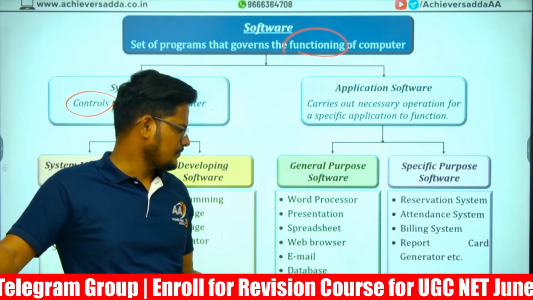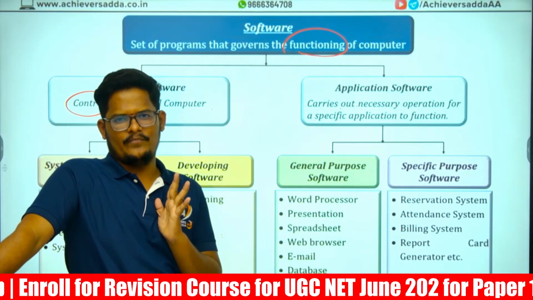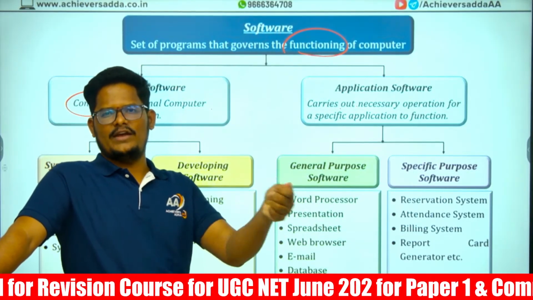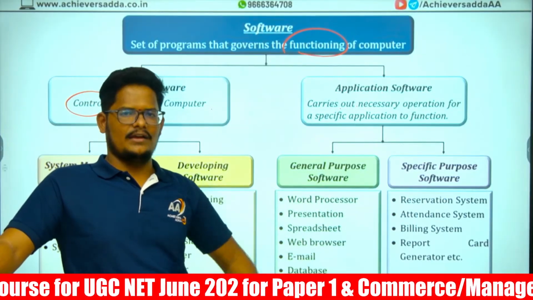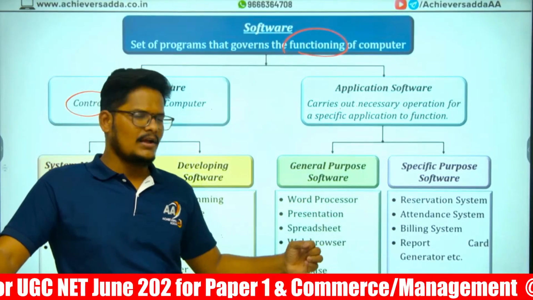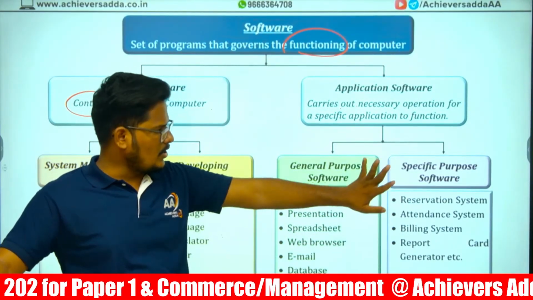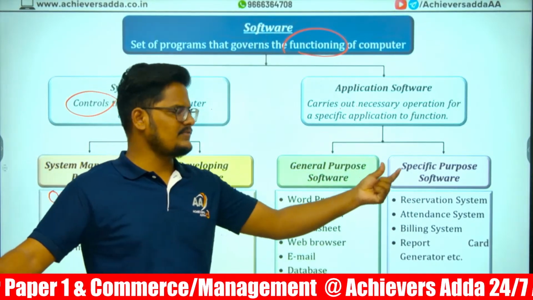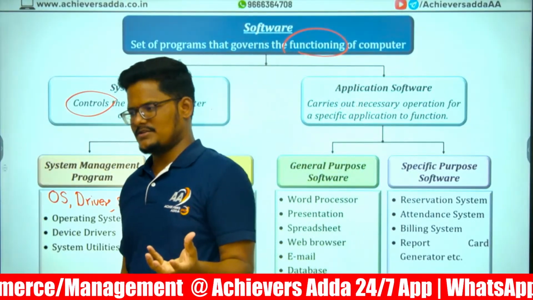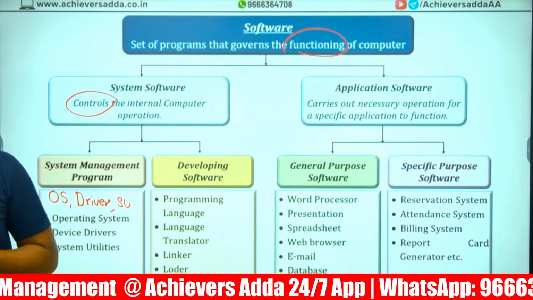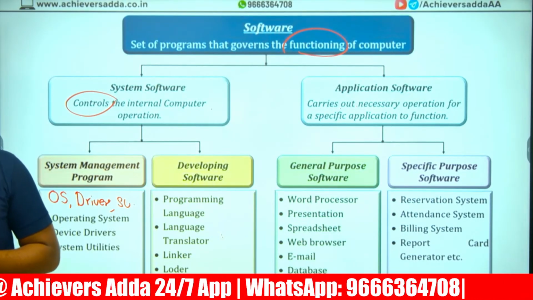And specific software means according to the user requirement. I need a biometric software in my college, that I will install. I need a reservation software in the railway station. I need a billing software in my purchase store. So according to the requirement of the user, we make software as per customization and install it in our computer. That is special purpose software.